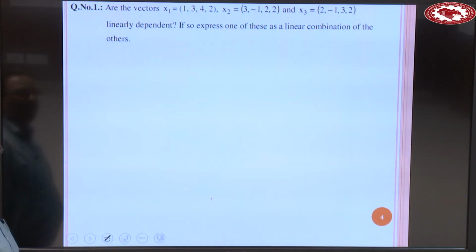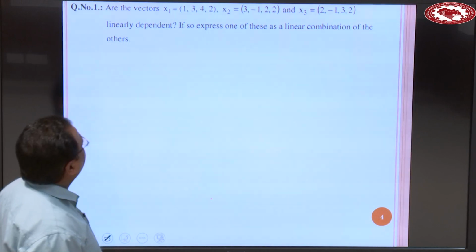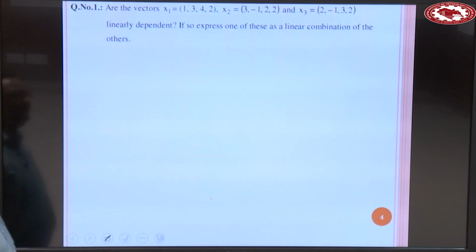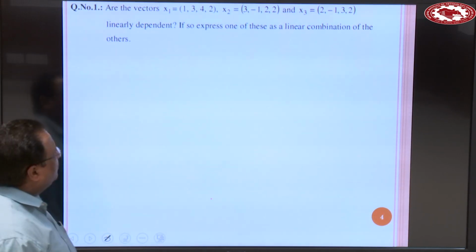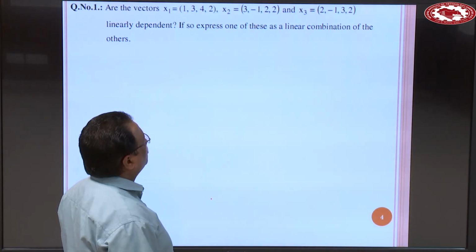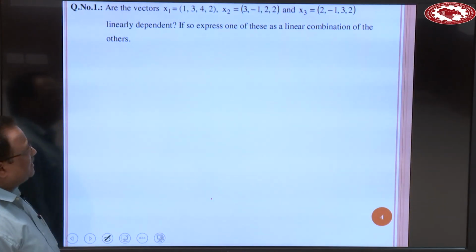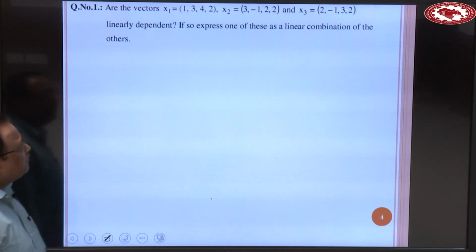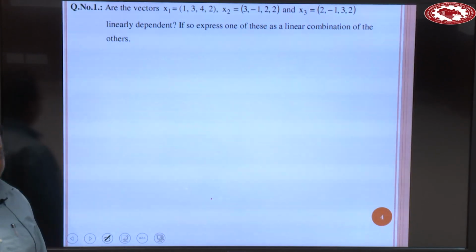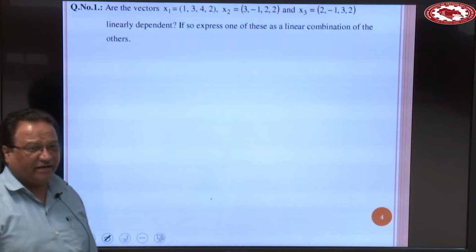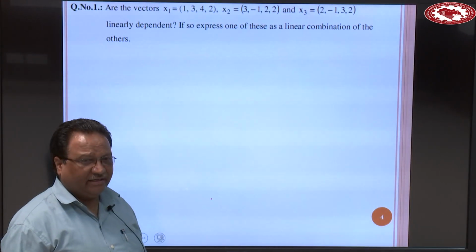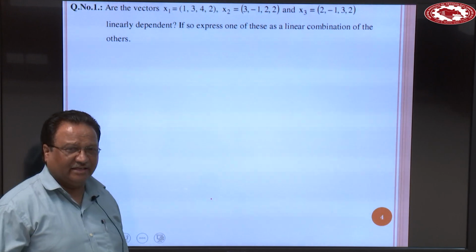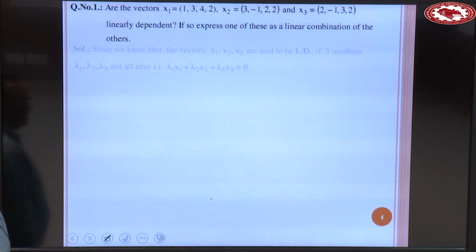Now, this example: are the vectors linearly dependent? x1 is 1 3 4 2, x2 is 3 minus 1 2 2, x3 is 2 minus 1 3 2. Are they linearly dependent? If so, express one of these as a linear combination of the others. If they are linearly dependent, then represent any one vector as a linear combination of the other vectors.